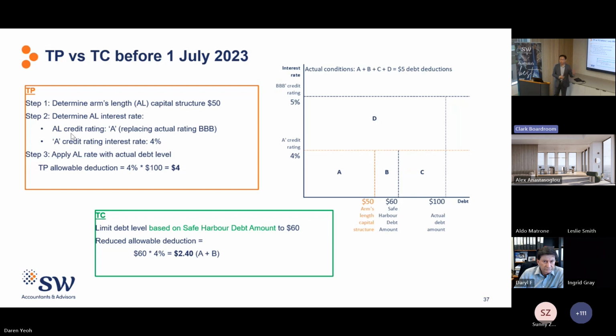Because before July 2023, TP cannot intervene on the quantum, in this scenario the allowable debt deduction would be the 4% arm's length interest rate times the ThinCap safe harbor debt level, which is 60% of the $100. So in total, it is $2.40 debt deduction, which is A and B boxes in this chart.